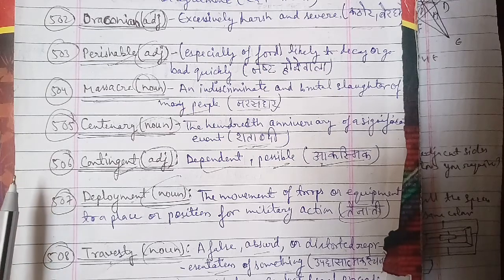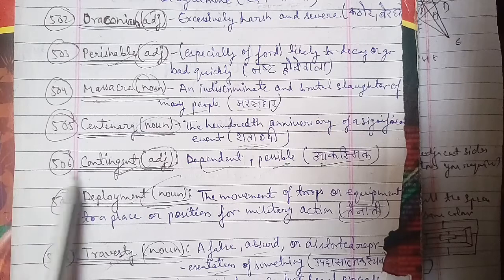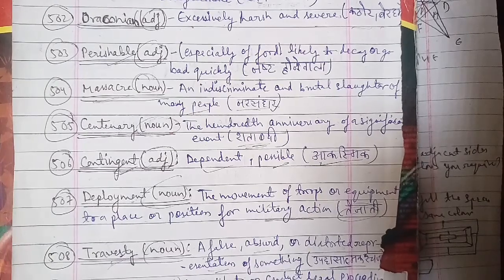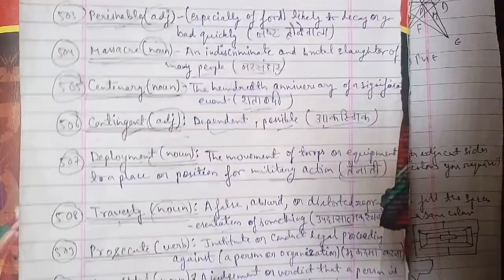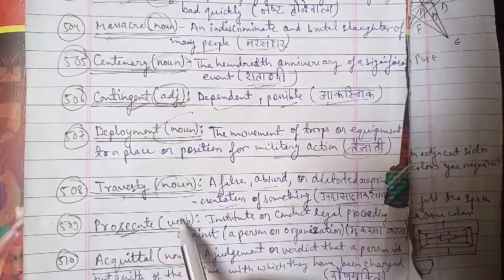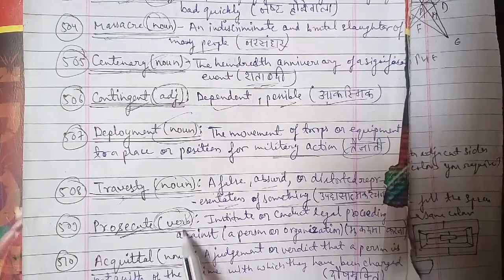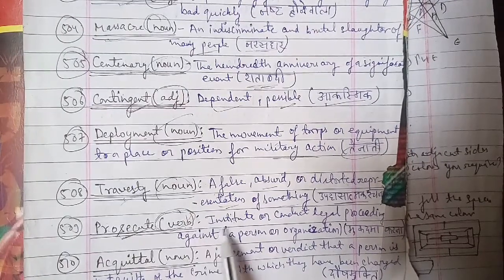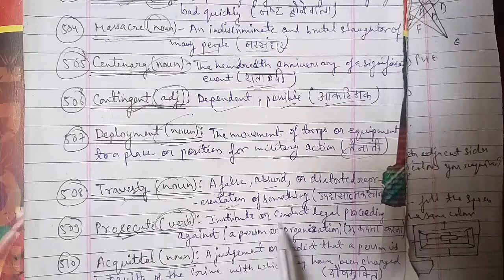Now we'll be having another one, which is the 509th word of the session, of course, prosecute. The word is being used as a verb here. That is the important one. The meaning of prosecute is to institute or conduct legal proceedings against a person or organization, which is mukaddama karna. So that is the meaning of prosecute here.